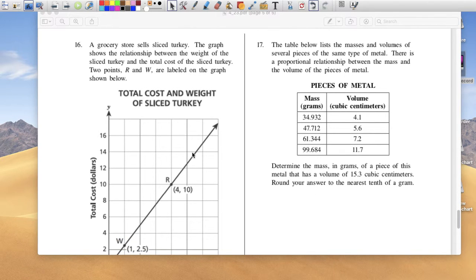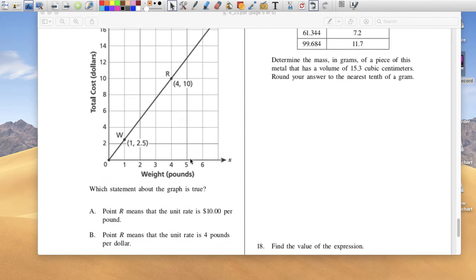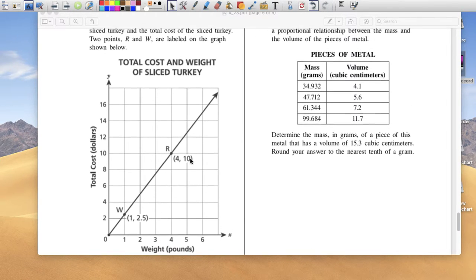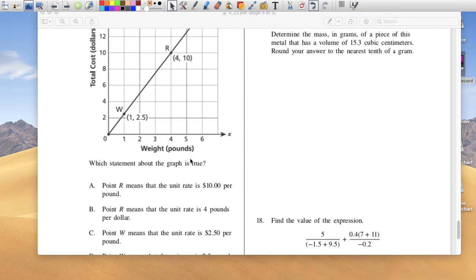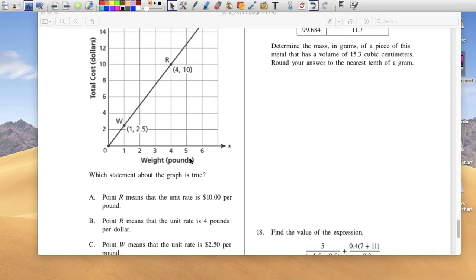16. A grocery store sells sliced turkey. Here's a relationship between weight, the pounds, and the costs. You've got 2 points, W and R. What statement about the graph is true? Point R means that the unit rate's $10 per pound. Well, it's $10 for sure, but not for 1 pound, it's $10 for 4 pounds, so that's garbage.